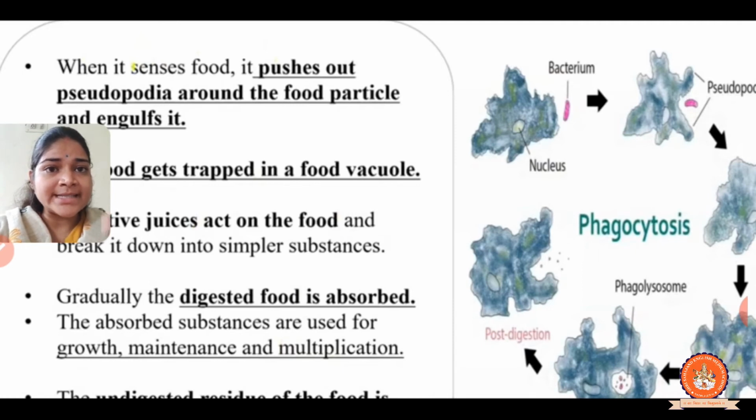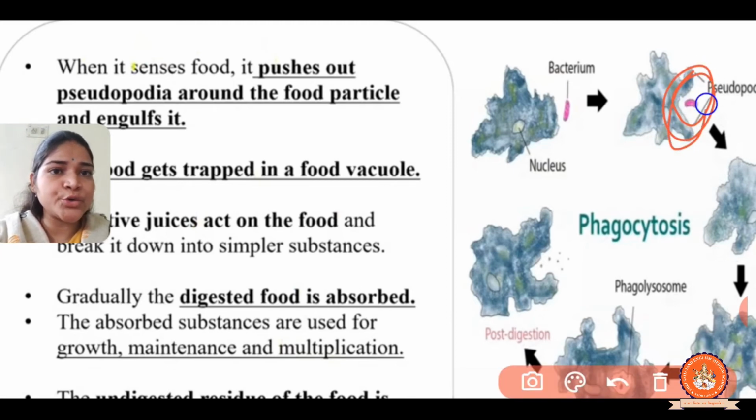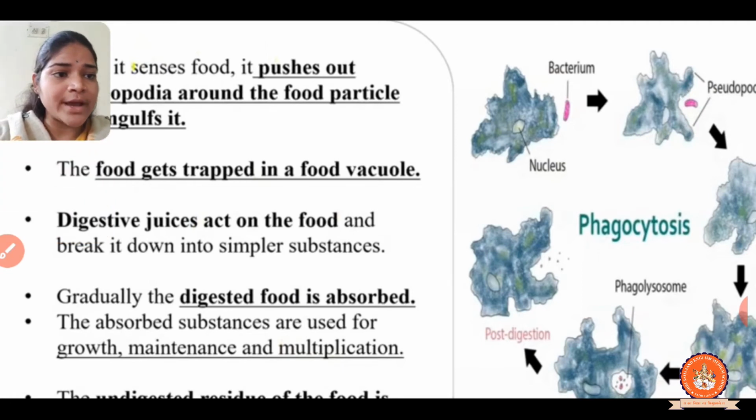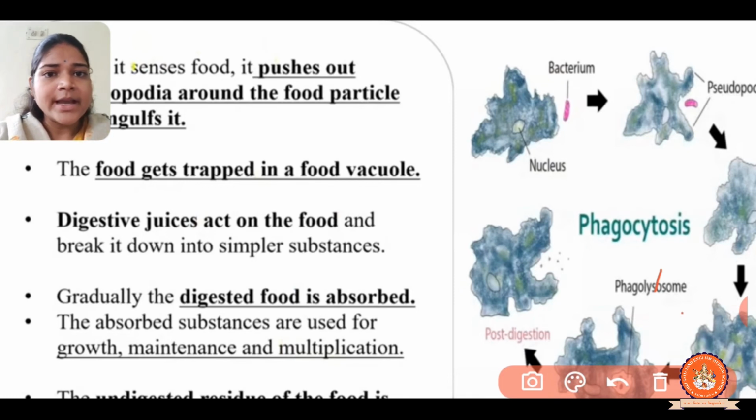When amoeba senses food, it pushes out the pseudopodia, and they surround the food particle, right? Now the food gets trapped in a food vacuole. The digestive juice acts on the food and breaks down the complex substances into simpler substances.